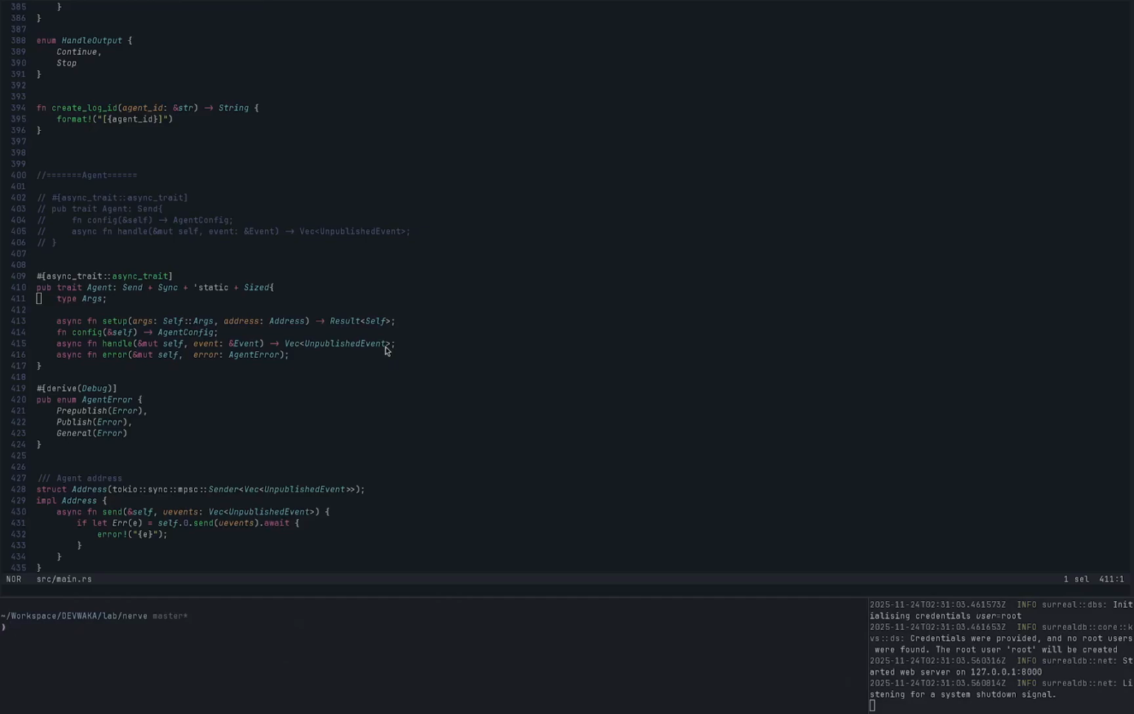For example, a user logs in, and the agent would also like to publish a status saying the user has logged in, or, let me see, session created. We'll see that in the long run.